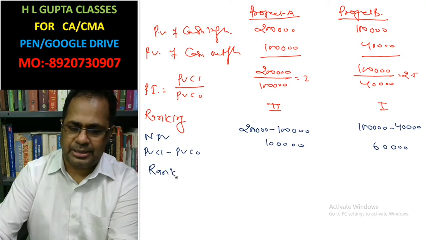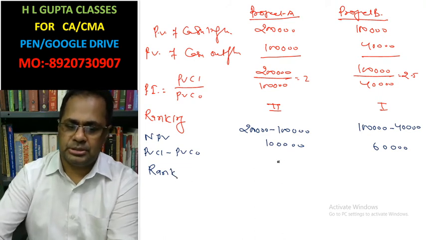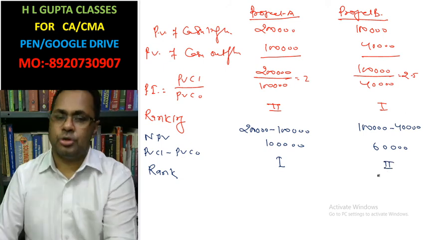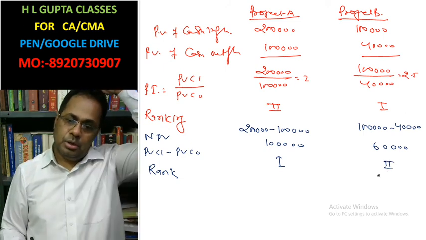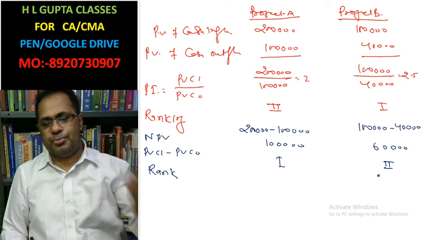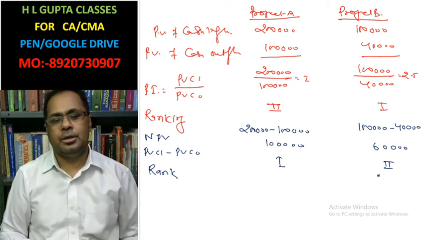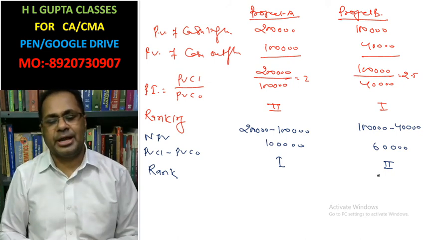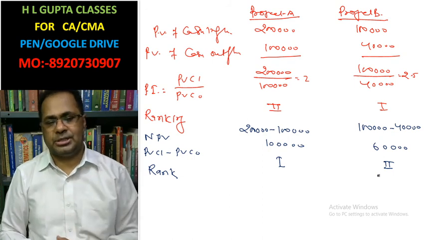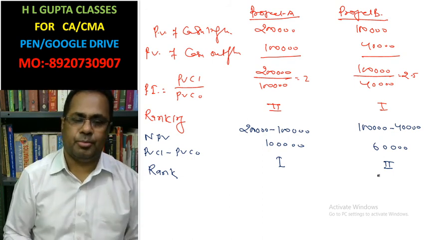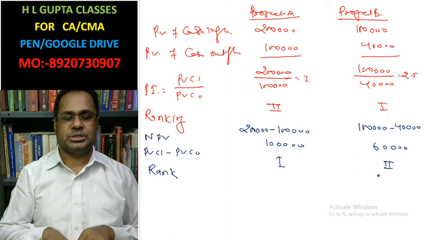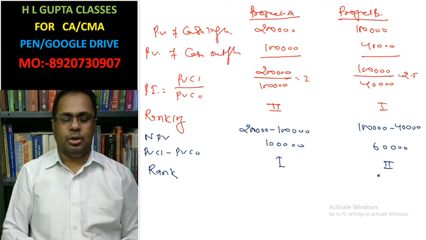What will be the rank in this case? Because of the highest net present value, project A has the first rank and project B has the second rank. So sometimes the rank is different due to the reasons I have written above. Okay, beta, you must give the answer in this way.